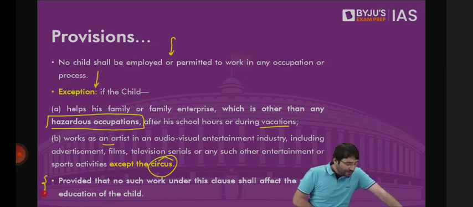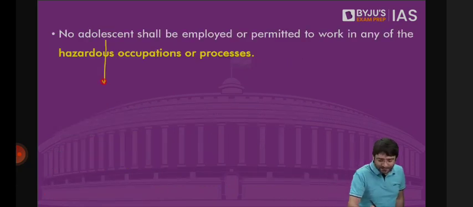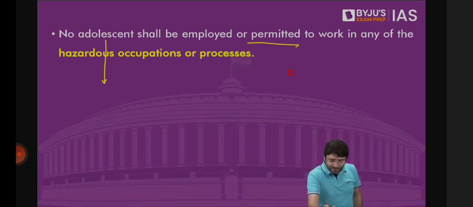But what if there is an adolescent in the age group of 14 to 18? You cannot be employed, you cannot be permitted to work in any occupation, in any process, in any industry which is hazardous. You can only work in non-hazardous industries.